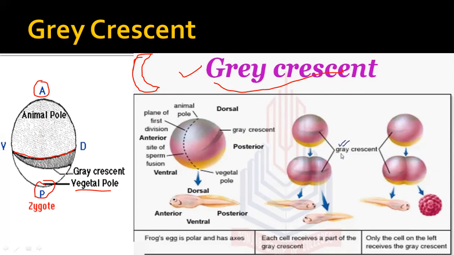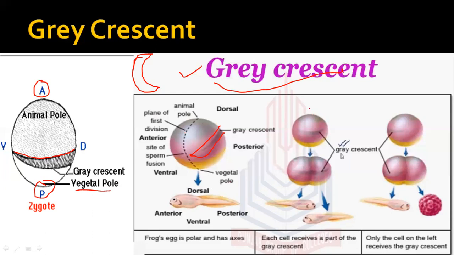But there is a specific and very important area of the cytoplasm, which you can see here in this diagram, which helps in the formation, that is, we can say, the inducer, or an organizer, which organizes or induces the development of the organism, and it gives signals to other cells to develop into a proper individual. If the gray crescent is there, the organism can develop properly.